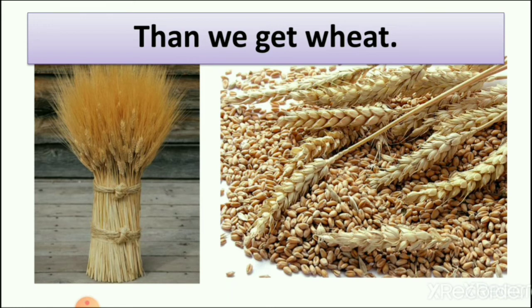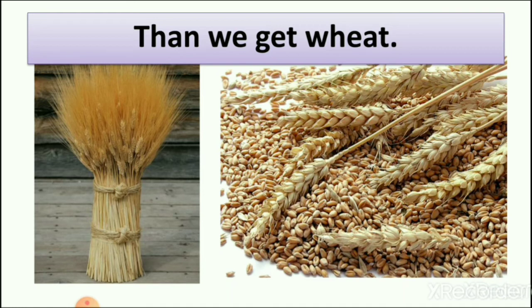And those who have no wheat machine throw the bunches again and again on the floor, and the seeds come out from the plant, which we call cereals.